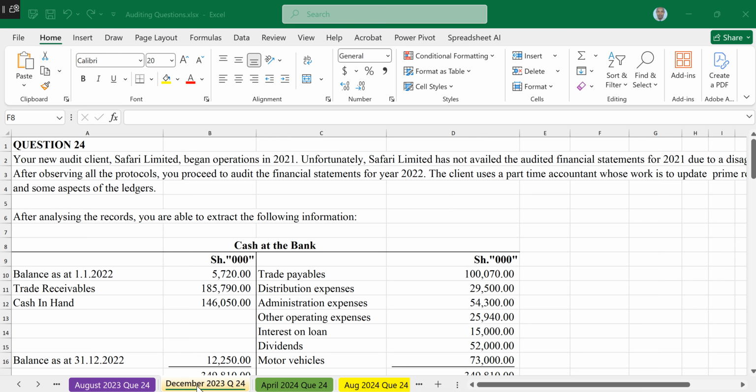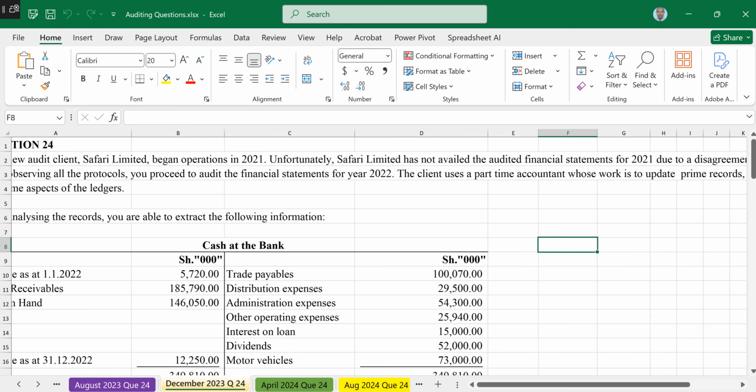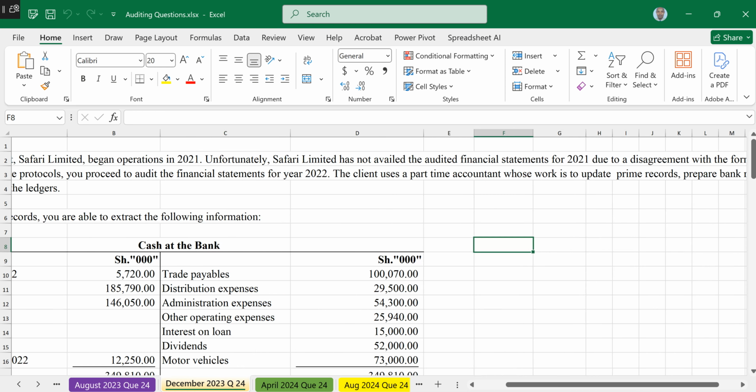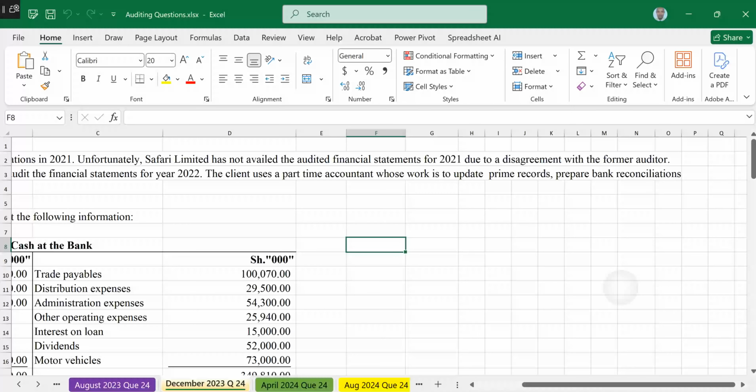Auditing, BDA Auditing, December 2023, question 24. The question reads: your new audit client, Safari Limited, began operations in 2021. Unfortunately, Safari Limited has not availed the audited financial statements for 2021 due to a disagreement with the former auditor.